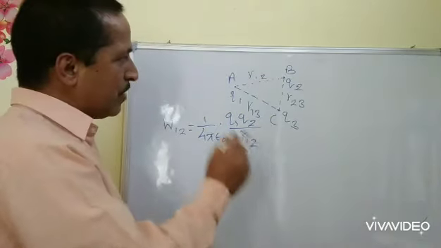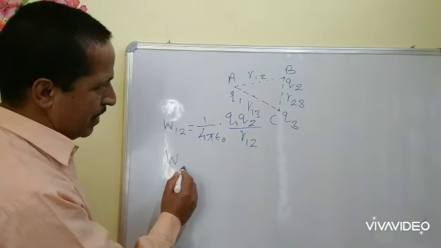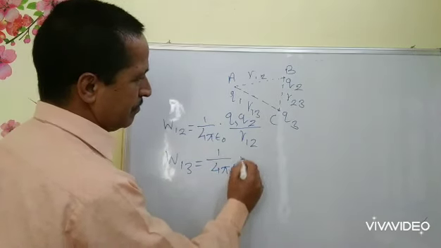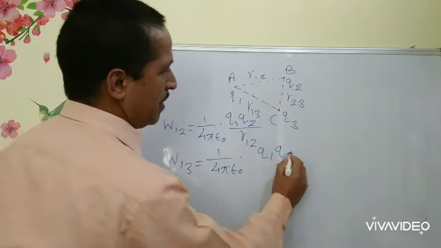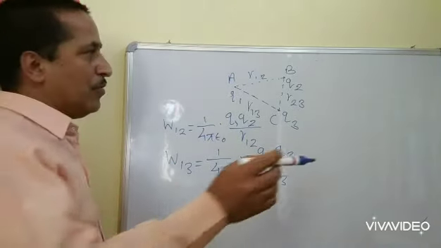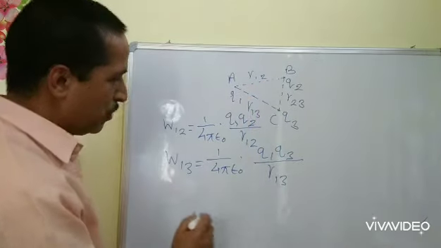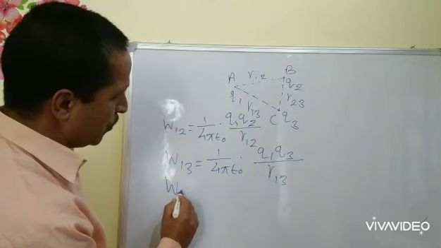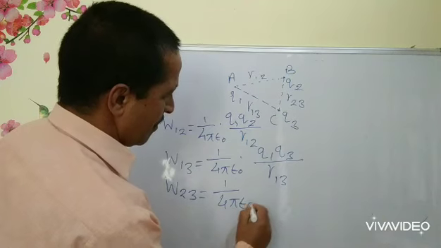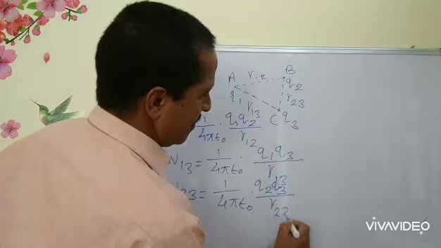So first we will bring Q3 in the field of Q1. For that the work done will be W13 equal to 1 upon 4 pi epsilon 0 Q1 Q3 upon R13. Then we will see the work done in bringing Q3 in the field of Q2. It will be W23 equal to 1 upon 4 pi epsilon 0 Q2 Q3 upon R23.